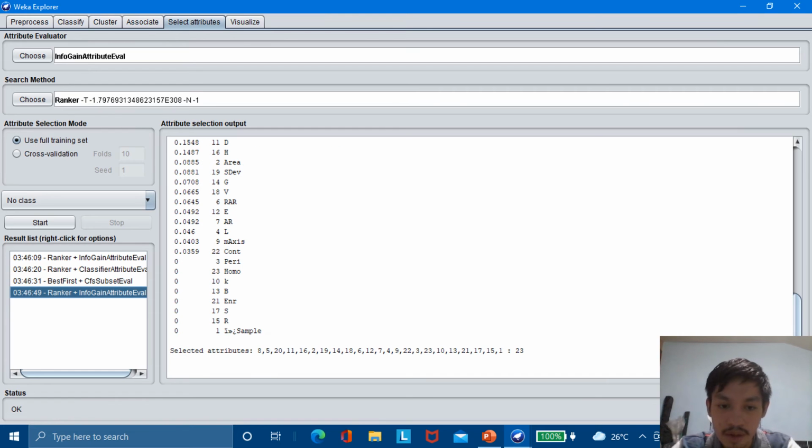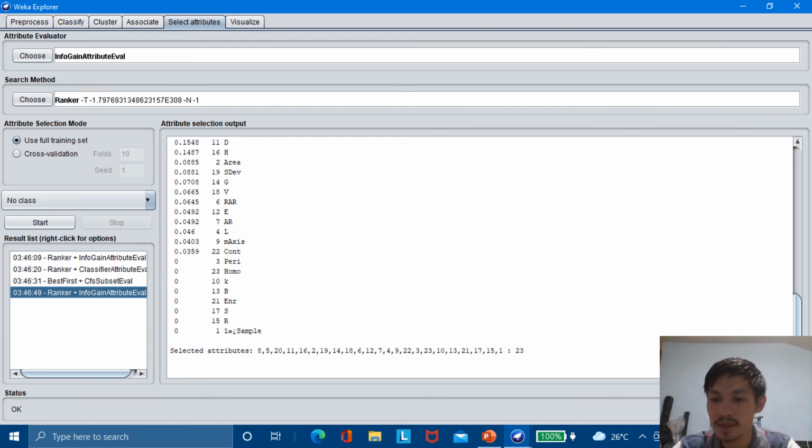At the very bottom, we can see that there are attributes ranked 0. These are Perim, Homo, K, B, ENR, SR, and samples. There are a total of 23 attributes, and there are 1, 2, 3, 4, 5, 6, 7, 8 attributes that are rank 0.